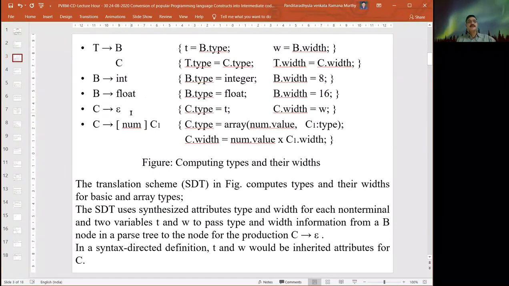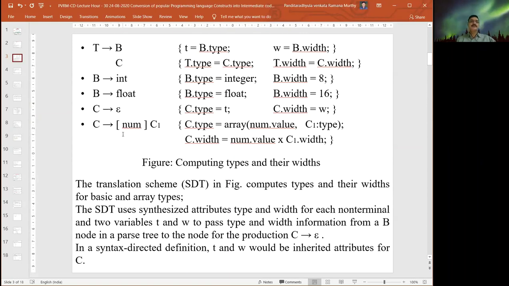Similarly, for the production C derives epsilon, we are identifying it as C dot type is nothing but B dot type, or C dot width is equal to W. Whatever we previously gave as short names, that B dot type or C dot type, it can be C dot type or C dot width also. The only thing is it can vary from 0 to a sequence of characters.